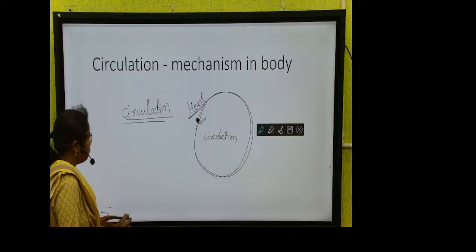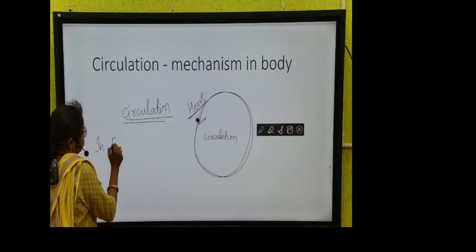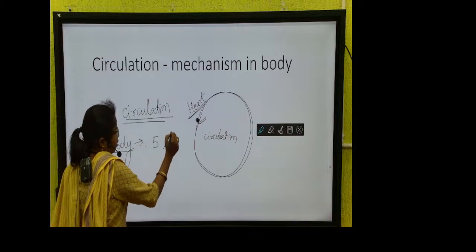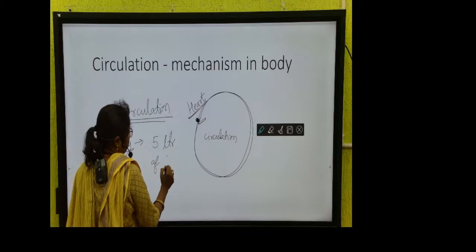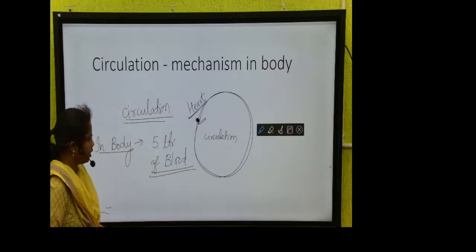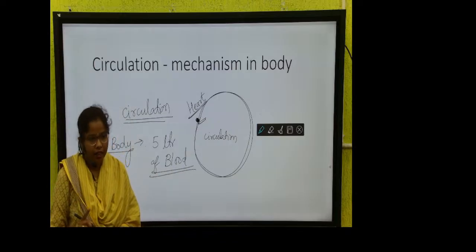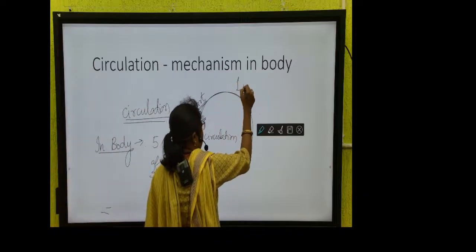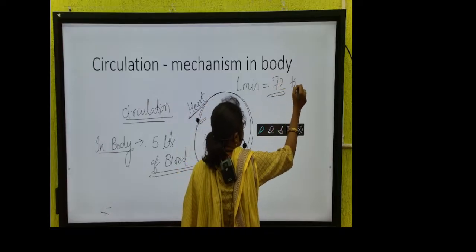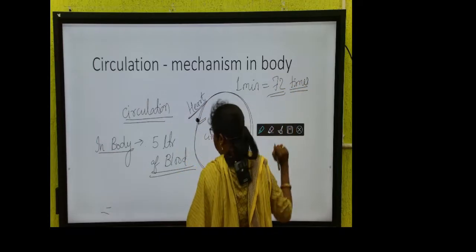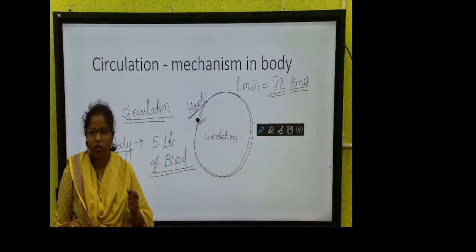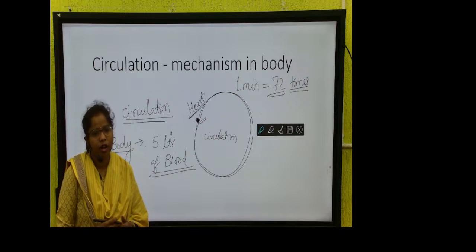For example, in the human body we have 5 liters of blood, and this 5 liters of blood is circulated in the whole body within 1 minute. That means in 1 minute our heart beats 72 times, and in these 72 beats the blood circulates through the whole body and comes back to the heart.